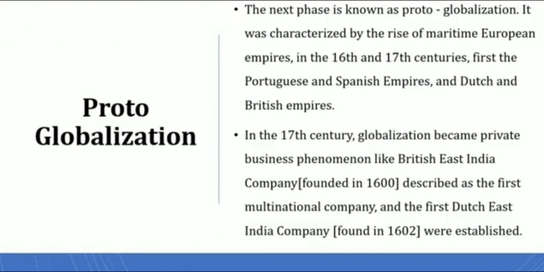Next one, proto-globalization. What do you understand about this proto? The second stage is the proto-globalization. So next to archaic globalization, it is the second stage, that is the proto-globalization. Okay. So it happened during the 16th and 17th century. In the 16th century, the Portuguese and Spanish empires had this globalization, and in the 17th century, the Dutch and the British empires had this globalization. Not very clear.